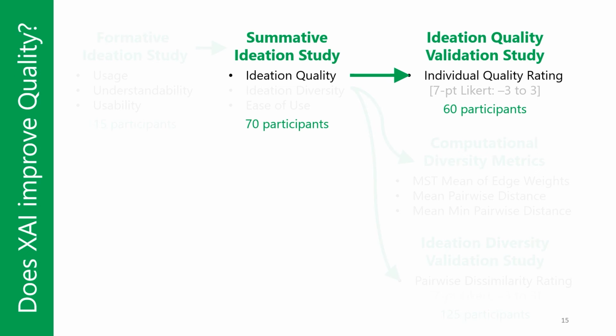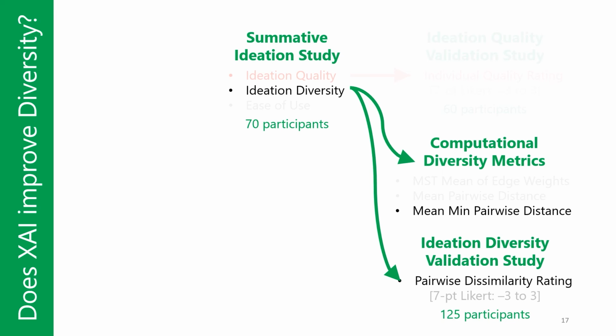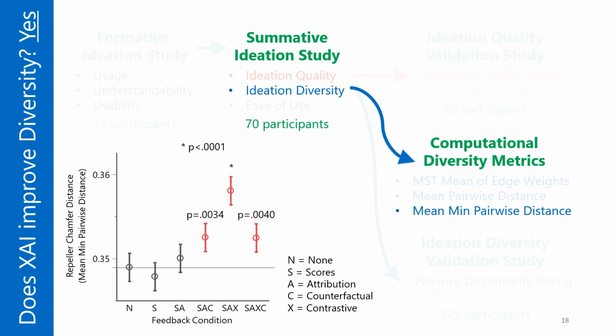Do explanations improve ideation quality? No. Also, providing scores already improved the ideation quality. The extra explanations did not enhance the effect. Do explanations improve ideation diversity? Yes. The results of embedding-based diversity metrics consistently suggested explanations improved ideation diversity. For instance, this figure shows how much the new ideations are different from the prior ones in the embedding space.